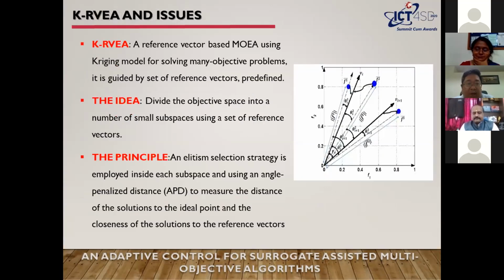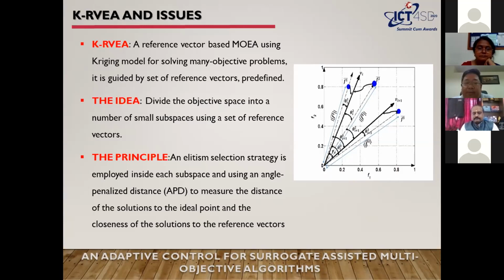In this paper we build on KRVEA, a well-known multi-objective algorithm using Kriging. It is a reference vector-based multi-objective evolutionary algorithm using Kriging to solve many-objective problems, guided by a set of predefined reference vectors.